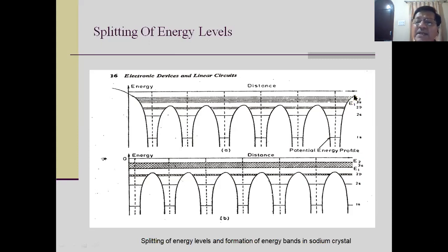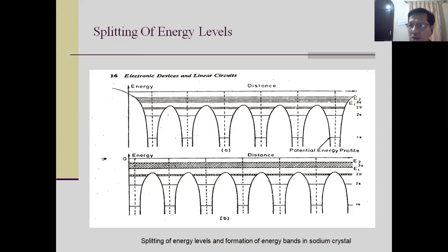This E2 minus E1, that is delta E, depends upon the coupling. The stronger the coupling, the larger the energy spread in a band. So E2 minus E1, that is delta E. Please remember, this delta E is greater for stronger coupling.